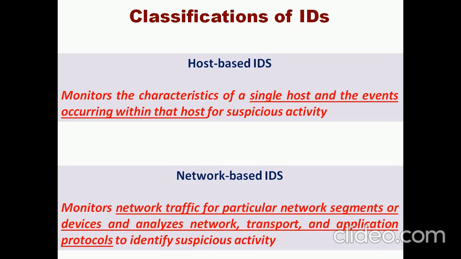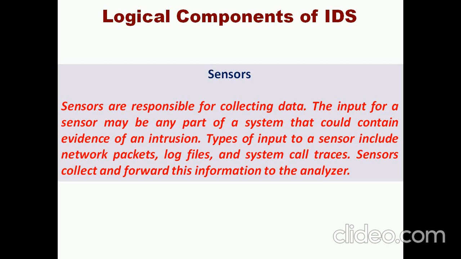The next one is based on network systems, called network-based IDS. The third is based on sensors, because sensors play a vital role nowadays in all areas, as IoT is growing so fast. The sensor collects data, processes it and stores it in memory. There are huge numbers of adversaries trying to hack this information, especially network packets, log files and system call traces.